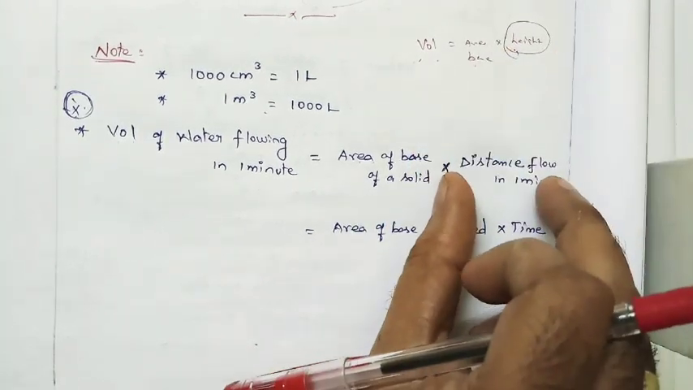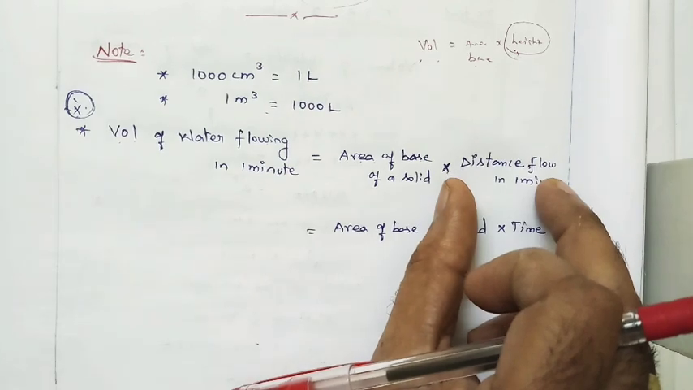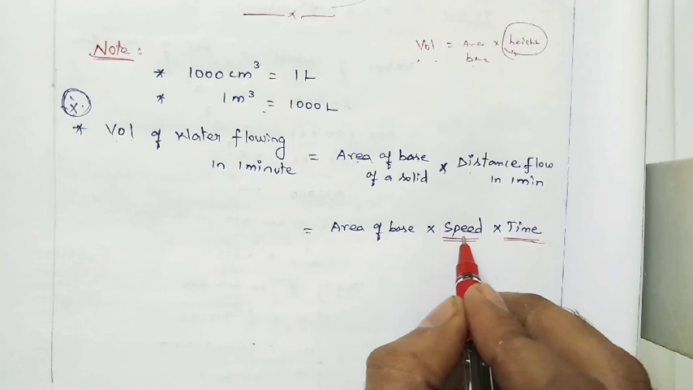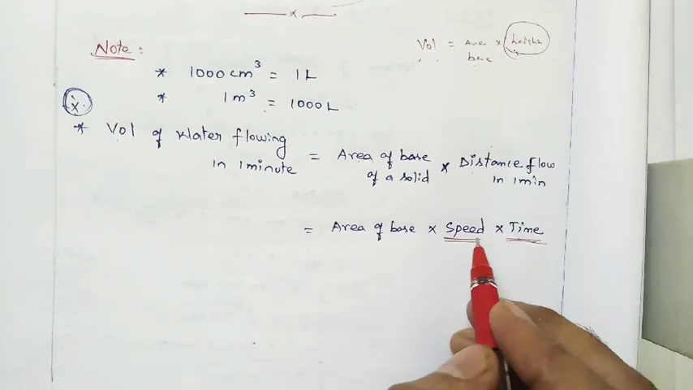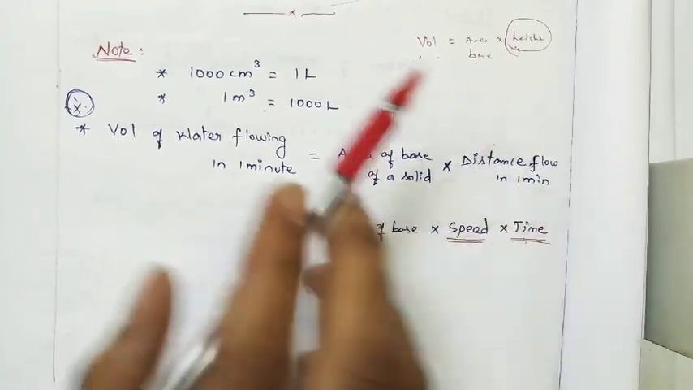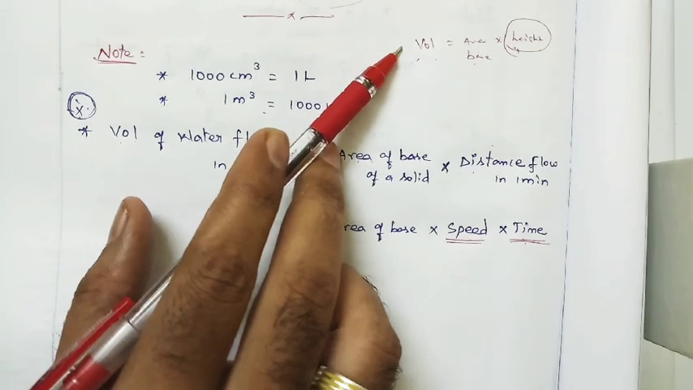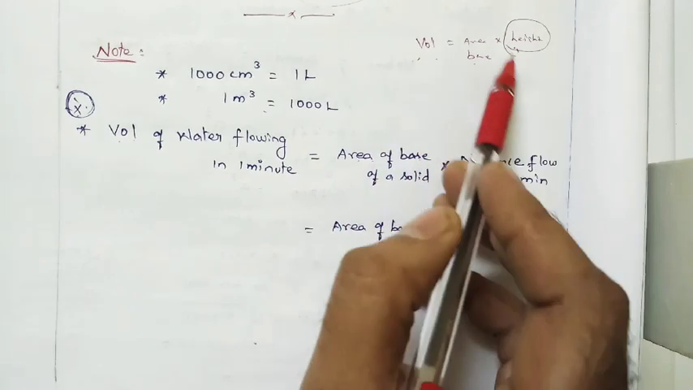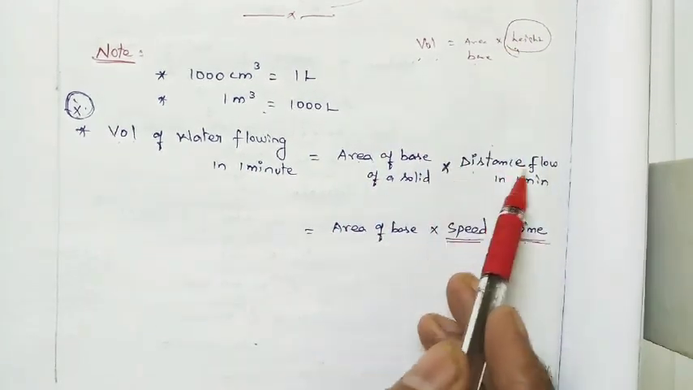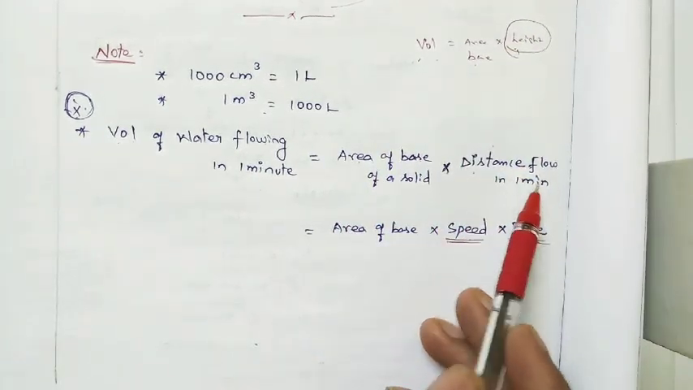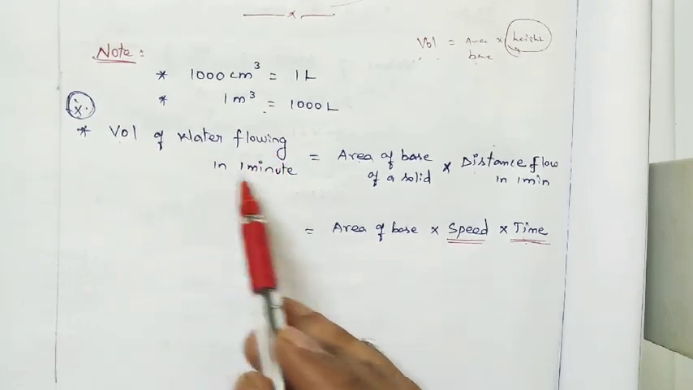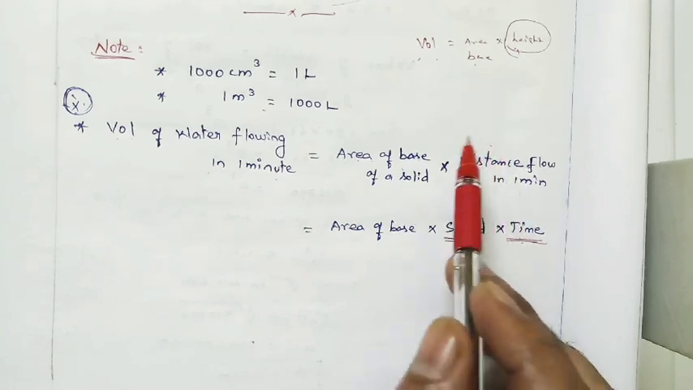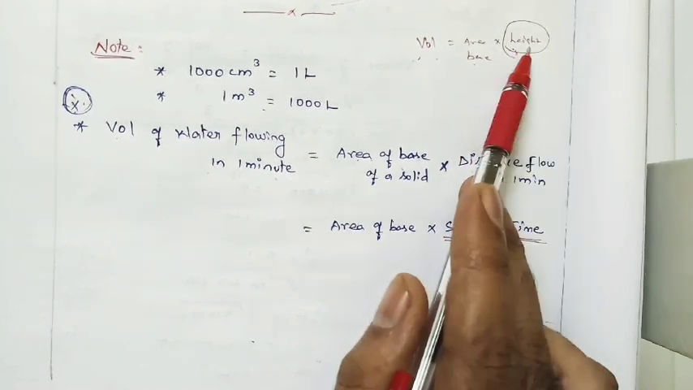We don't know the distance also, but we can write the distance in terms of speed and time. Distance is equal to speed into time. Same formula: volume of any solid is equal to area of base into height. When the water is flowing, there is no height; instead, it is distance. Volume of water flowing in 1 minute is area of base into distance flowed in 1 minute. This distance flowed in 1 minute is nothing but height.